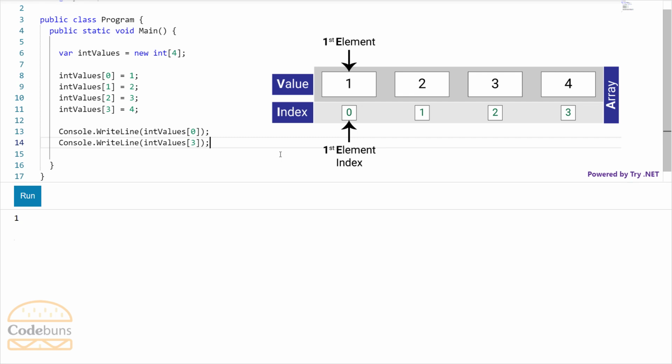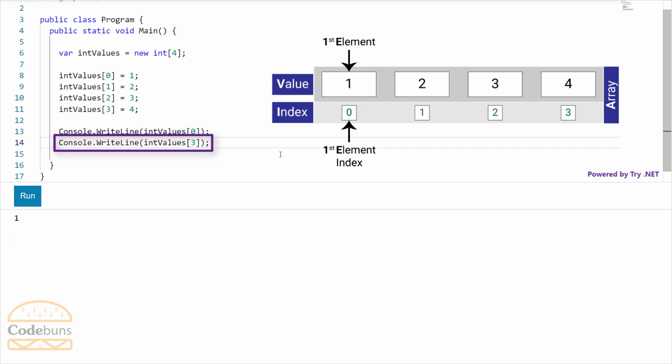Actually, array is a single block of memory in which the items are stored sequentially, one after another. So knowing the index of a particular item in the array is the same as knowing its physical location in the computer's memory. That's why array is extremely fast and efficient when it comes to locating an item using an index. Let's look at this line.